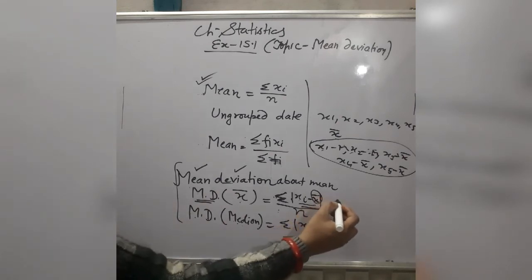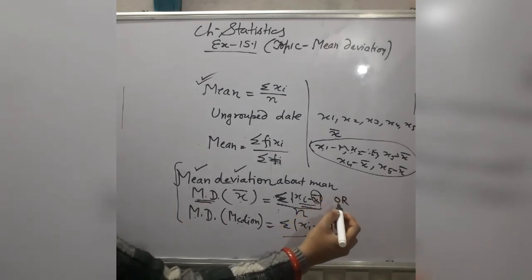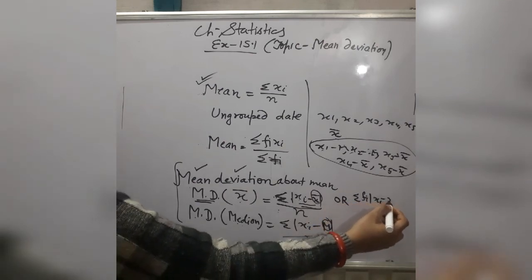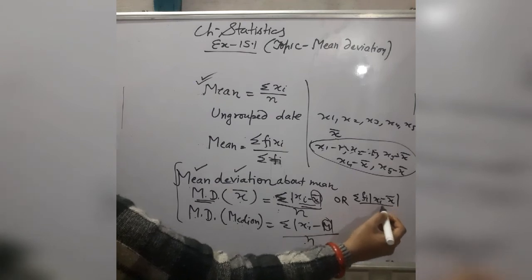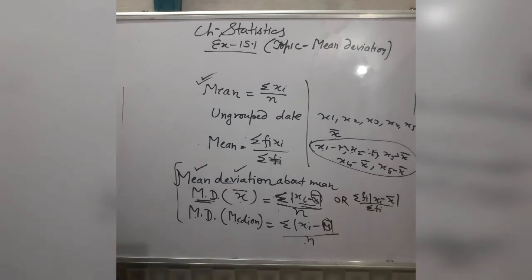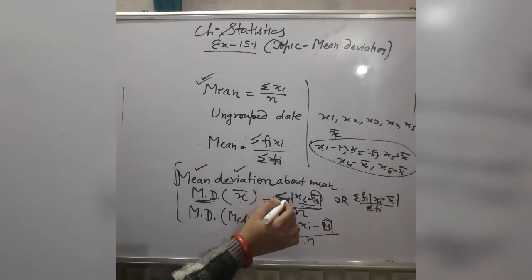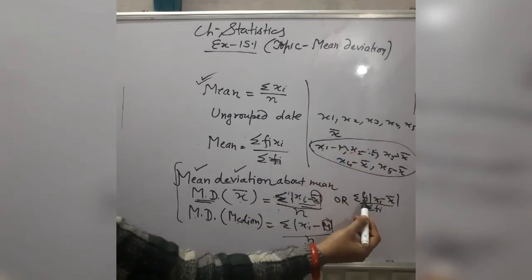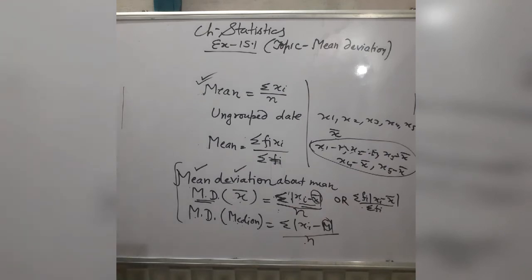And now listen for the case of grouped data. In case of grouped data, you will take summation fi mod xi minus x bar divided by the number of observations, summation fi. Here you will multiply these deviations with the frequency, and then divide by the number of observations.